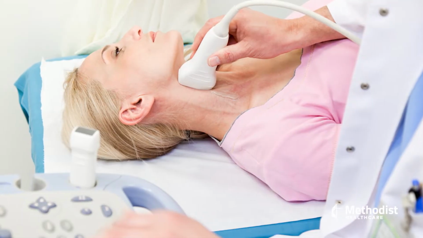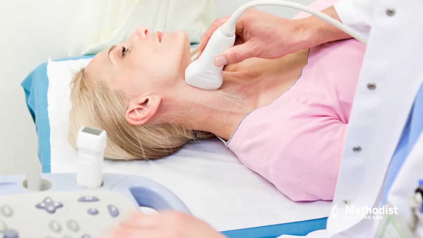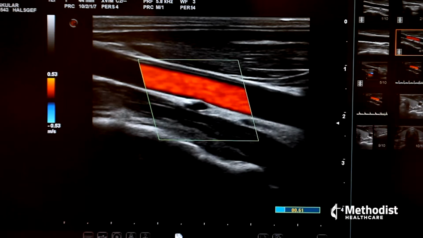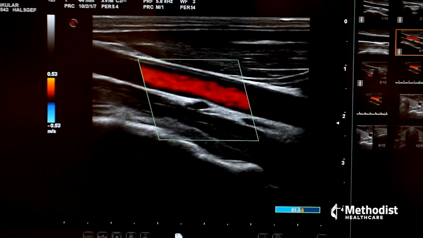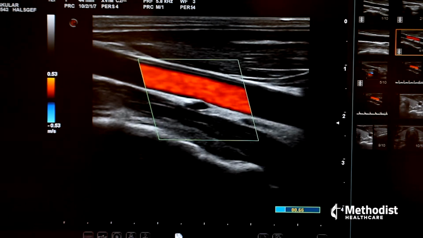And the way that we look for the disease is very simple. It's just a carotid ultrasound. It's not painful at all, and we can determine the blood flow through the carotid artery in the neck. We can determine the speed of blood and determine how that correlates to the degree of stenosis, or the degree of narrowing, of that blood vessel.